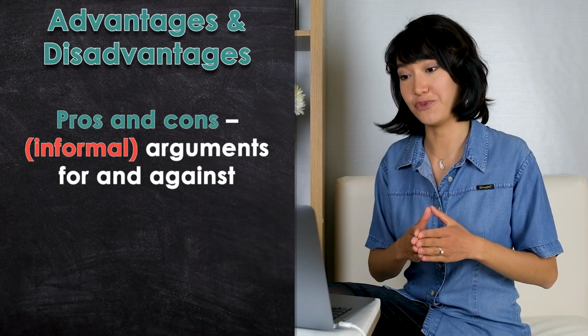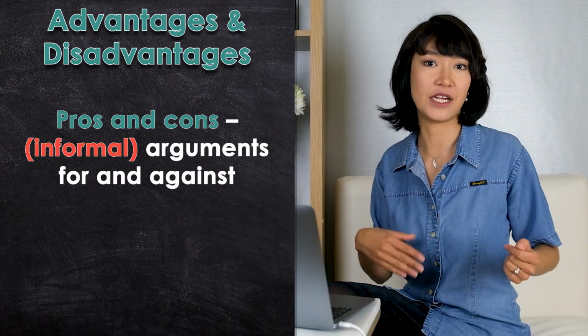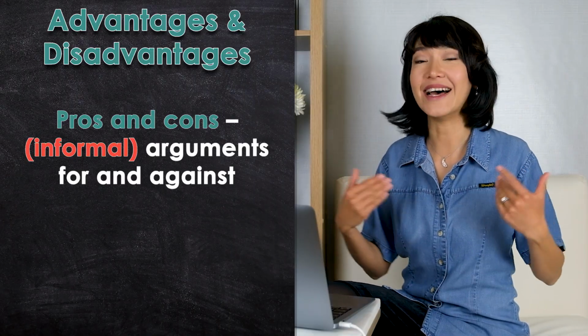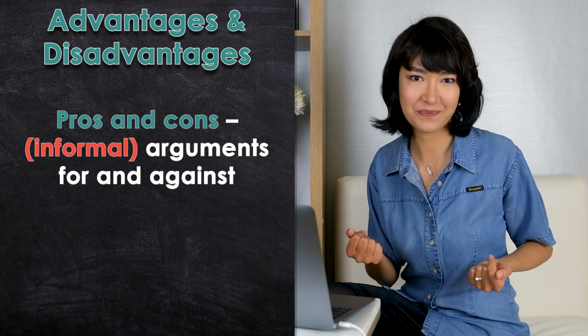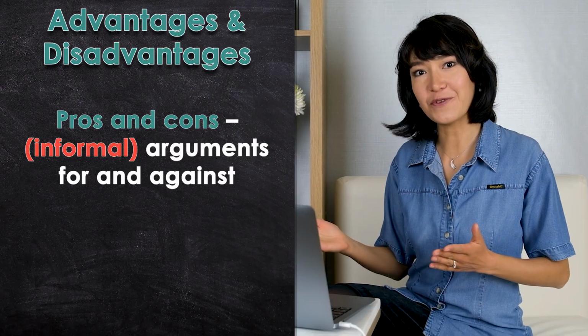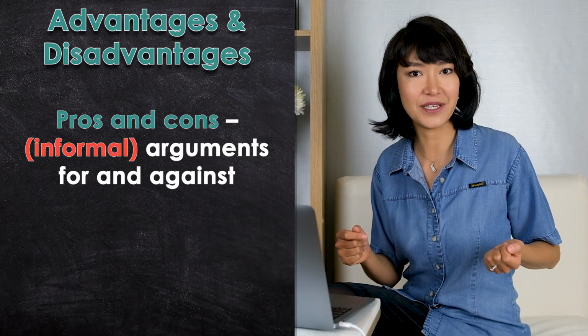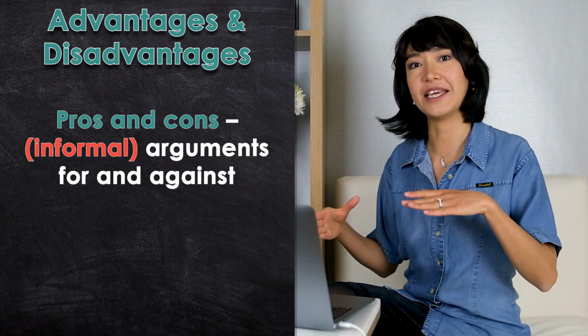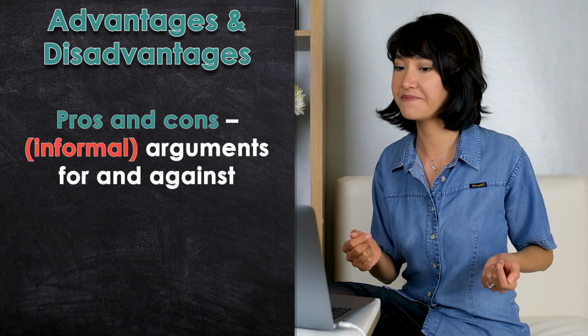Now, how can you avoid repeating those words too frequently? Well, a common phrase is pros and cons, which means arguments for and against. It's nice, but it's a bit informal. It's not terribly informal, so you can get away with it in your essay, but it's better to keep it for IELTS speaking.